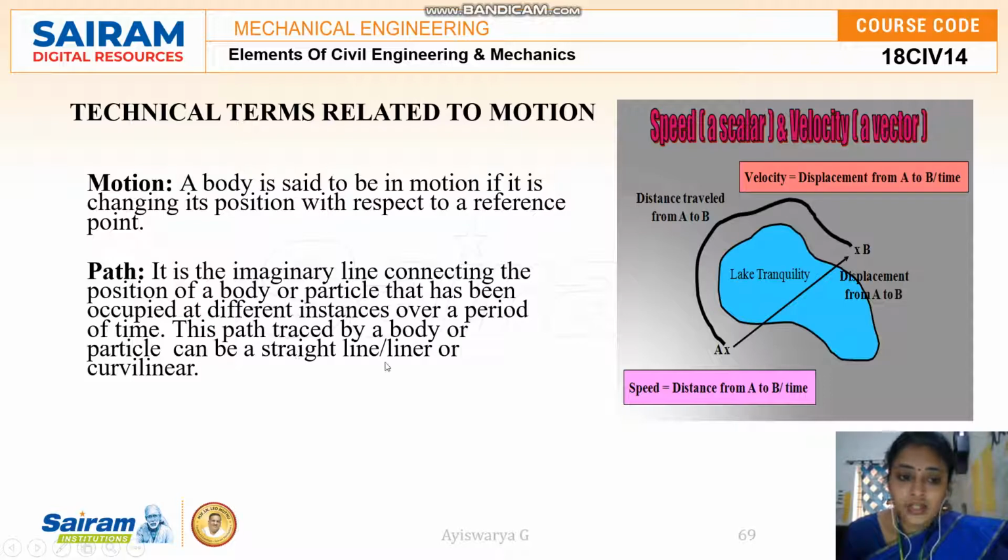The path is an imaginary line connecting the positions of the body or a particle that have been occupied at different instants over a period of time. The path traced by a body or a particle can be a straight line, that is linear, or curvilinear.